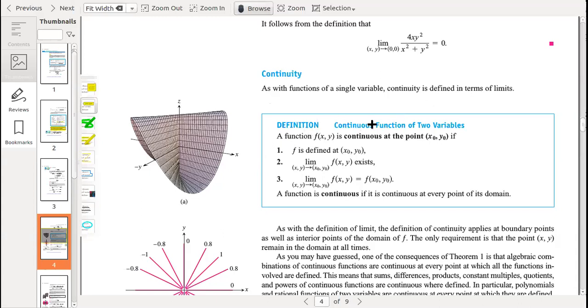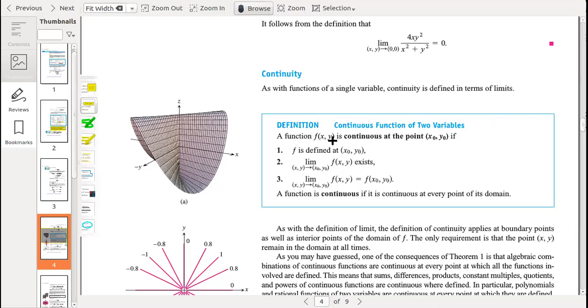Similarly, for more than one variable, a function f of x,y is continuous at the point x naught, y naught. Now this point is actually two-dimensional, in the x-axis and y-axis. That's why the fixed point is x naught, y naught. If we talk about a function of one variable, we are working along straight lines. If there is a function of two variables, then it is not necessary to work along a straight line, but maybe along curves or steeper curves or maybe straight curves.